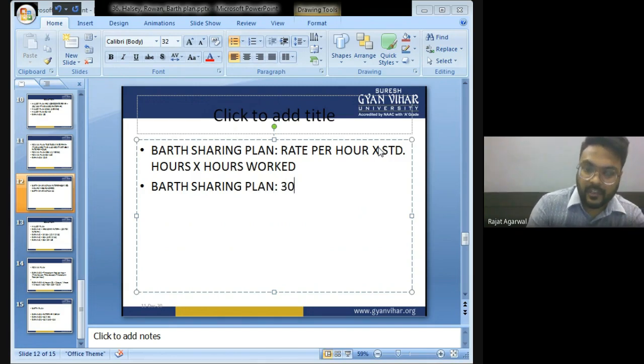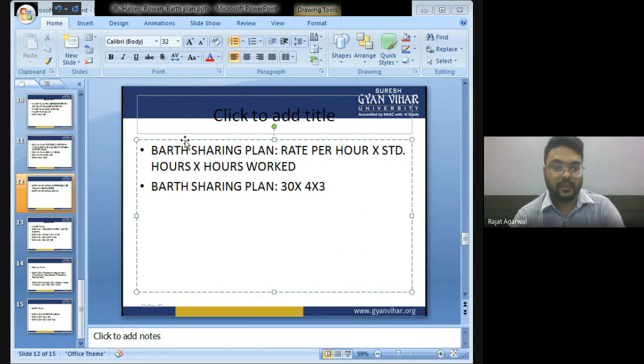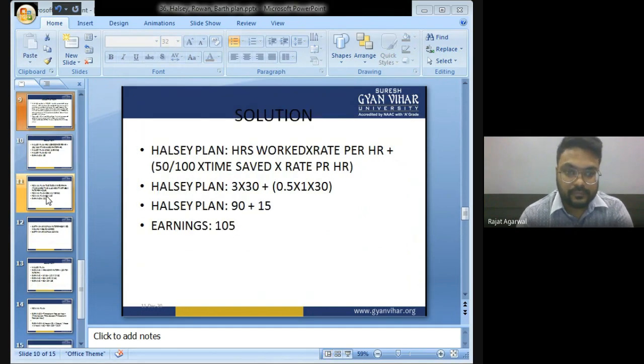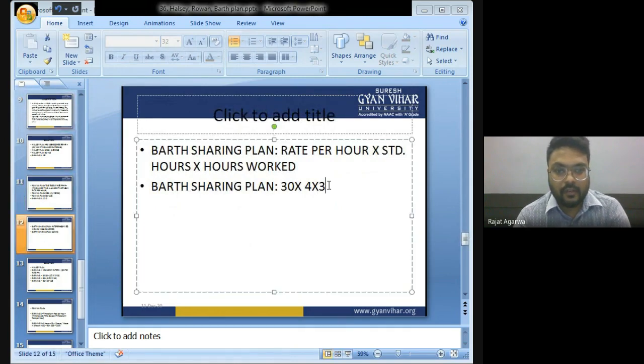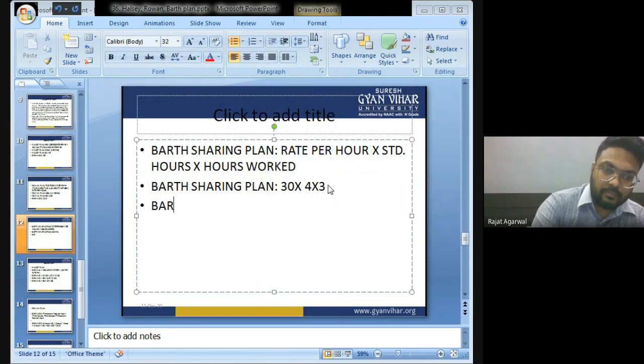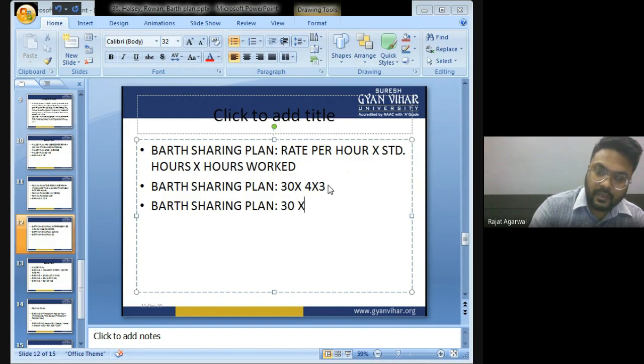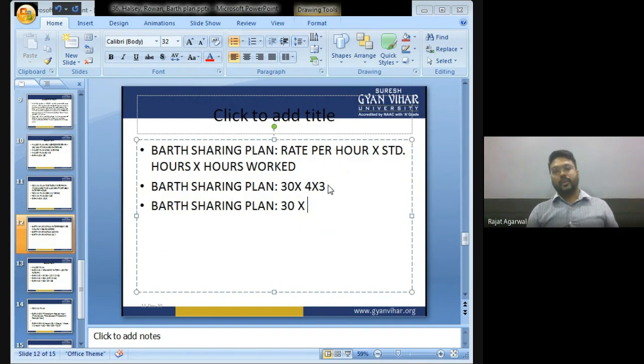Rate per hour is 30 into standard hours worked. Standard hours is 4, hours worked is 3. Yes, standard hours is 4 and hours worked is 3. Square root of 4 into 3. Barth sharing plan: 30 into square root of 4 into 3.